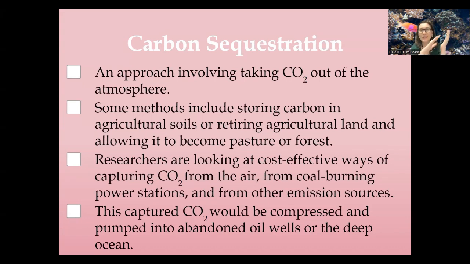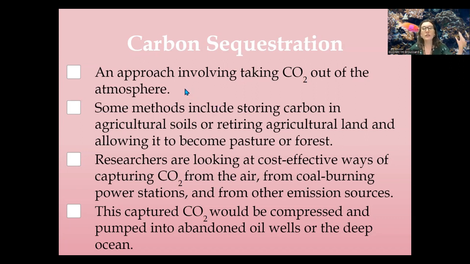So rather than cutting down trees, rather than turning bogs and swamps and wetlands into agricultural lands, let's keep them as they are, as moss and grass and bog, and that is going to then hold a lot more carbon dioxide than grass. Grass and agricultural fields hold very little carbon compared to our other powerhouses.